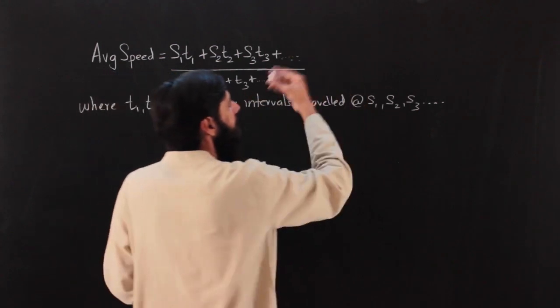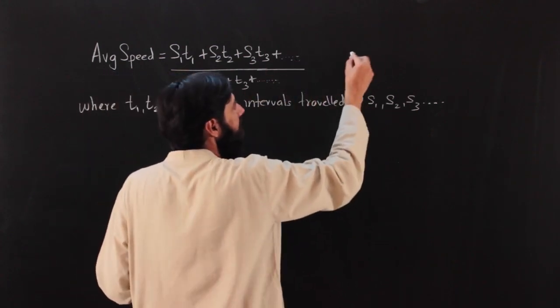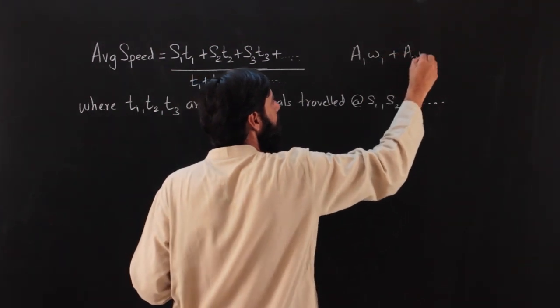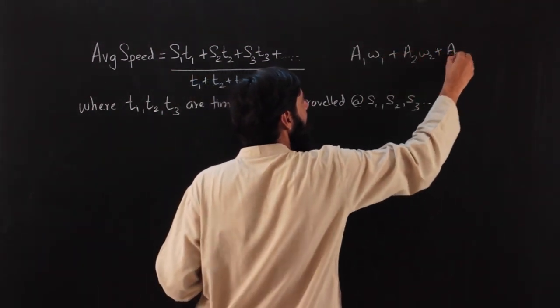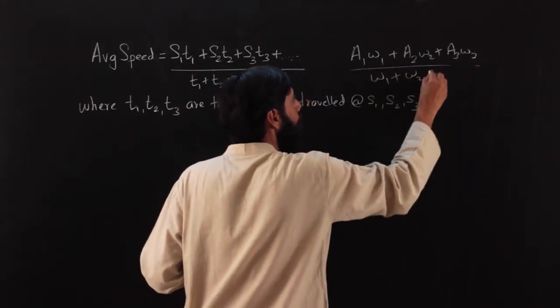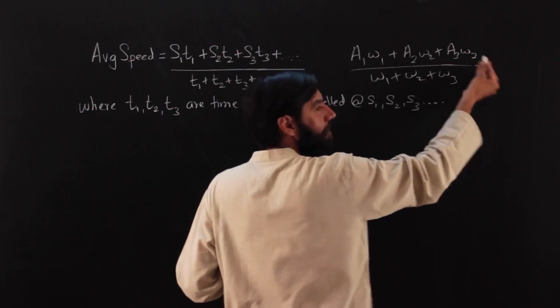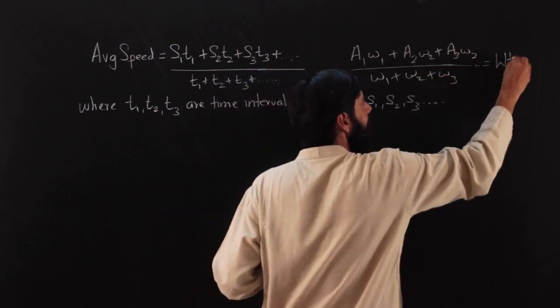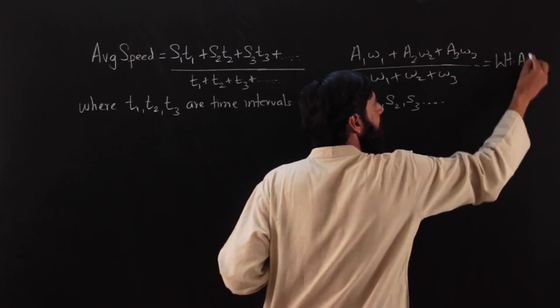And the answer that I expect is, yes, this is of the format A1 W1 plus A2 W2 plus A3 W3 over weight 1, weight 2, weight 3. Hope you understand what I am talking about, that this is nothing but the weighted average, right?